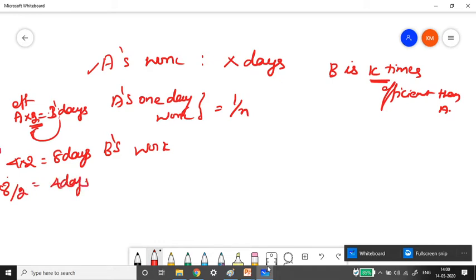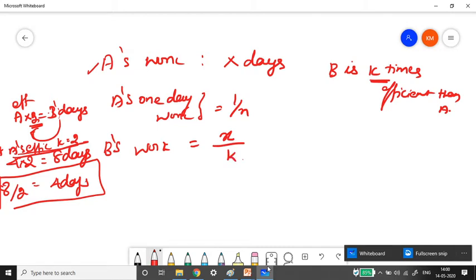So here A is efficient, and K is equal to 2. Now we have to follow this step. It is inverse: the explanation and the concept here are inverse. So B's days will be X divided by K. The number of days taken by A is X days.